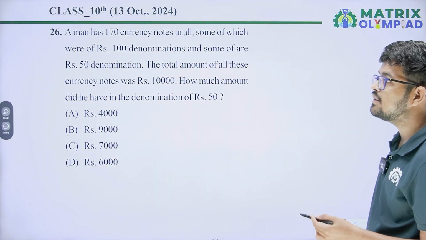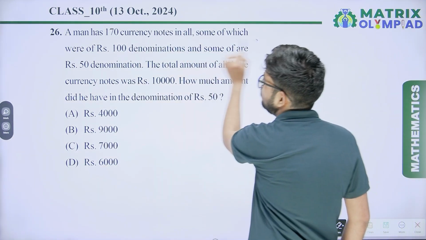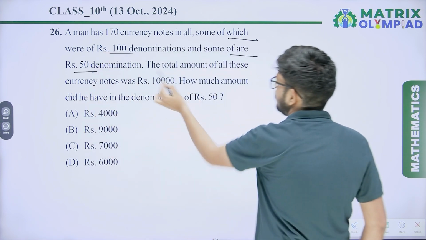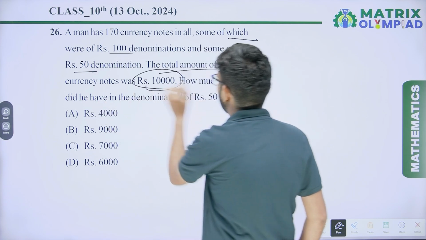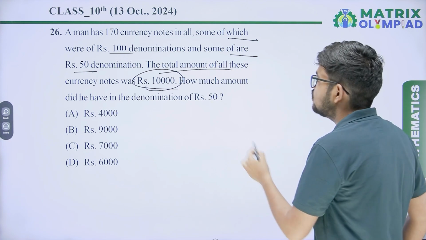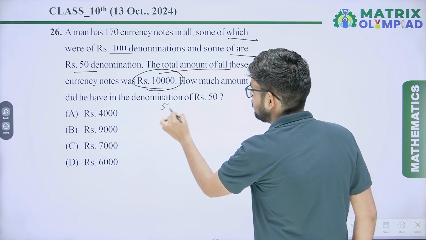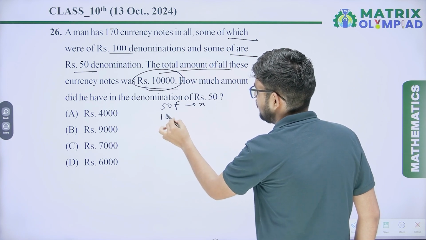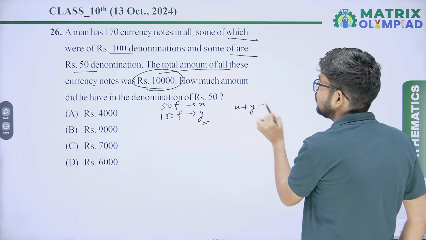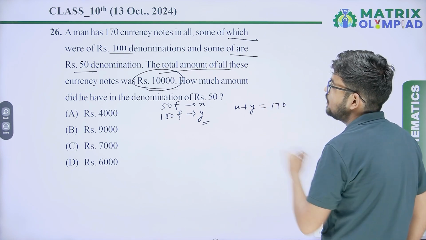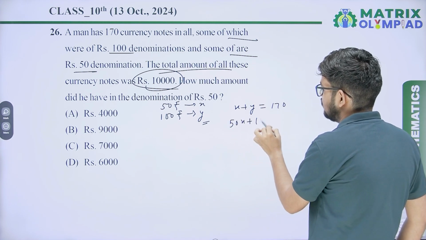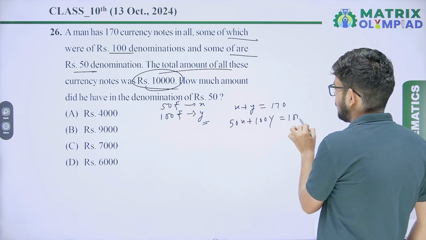Next question: a man has 170 currency notes in all, some of which are of 100 and some of 50 denomination. The total amount of these currency notes was 10,000. How much amount did he have in the denomination of 50 rupees? So, total notes: assume 50 rupee notes are X and 100 rupee notes are Y. So X plus Y equals 170. Total currency, that is 50X plus 100Y, equals 10,000.